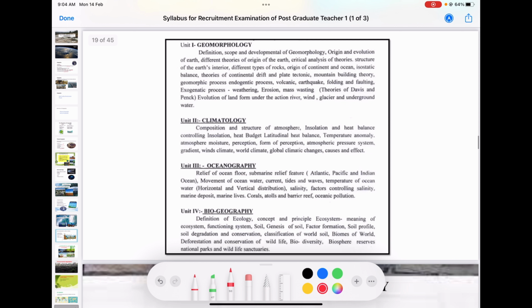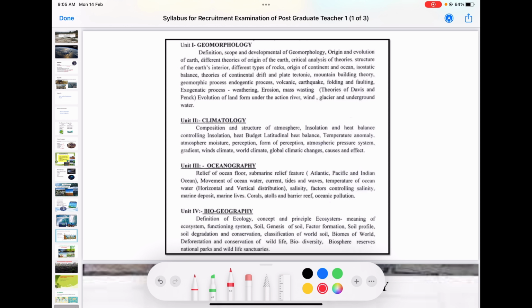When we look at the syllabus, in geomorphology you can see the definition, scope, development of geomorphology, and the origin and evolution of the Earth's surface and theories: Big Bang, nebular hypothesis, planetesimal hypothesis. Then the Earth's landscape and interior of the Earth. Then different theories regarding the movement and creation of the Earth's surface, like continental drift theory and plate tectonic theory.